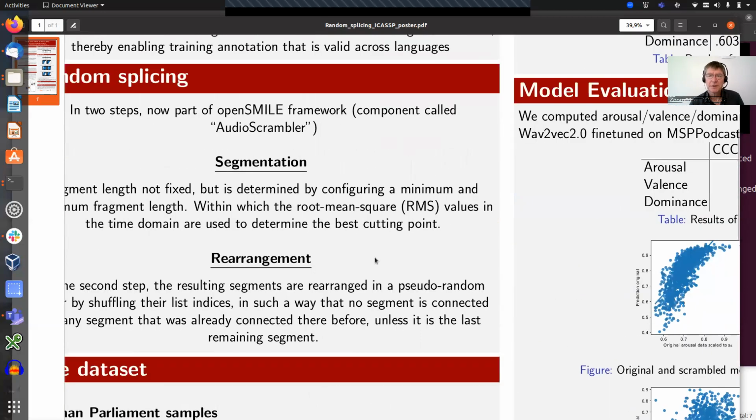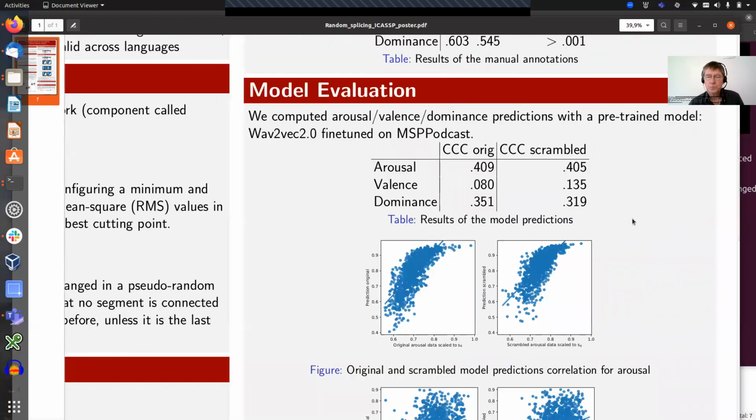A second experiment that we did is to evaluate this with a machine learning model. It is one trained on the training set of the MSP podcast data, based on a pre-trained foundation model, Wav2vec 2 from Facebook via Hugging Face, and then fine-tuned on these 3 dimensions.